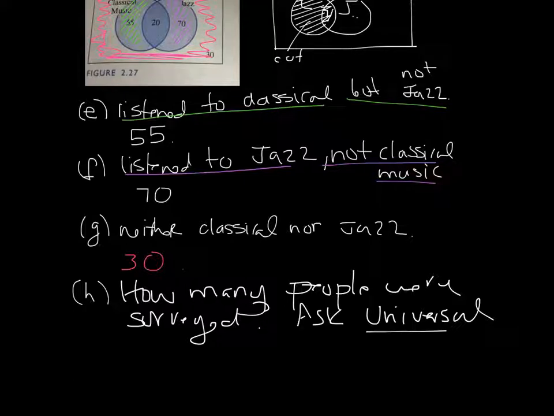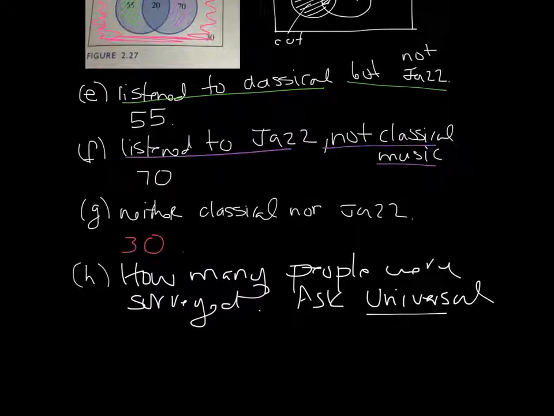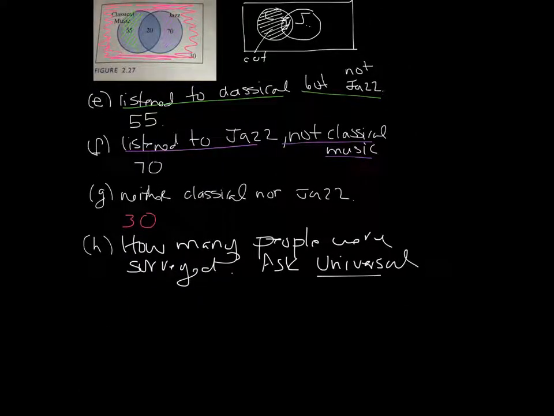So how many people were surveyed? Well, all you have to do is just count the number of people. So that's 55 plus 20 plus 70 plus 30, and just add those up.